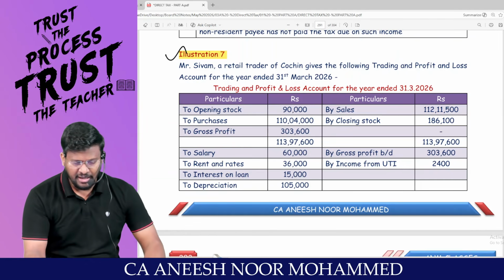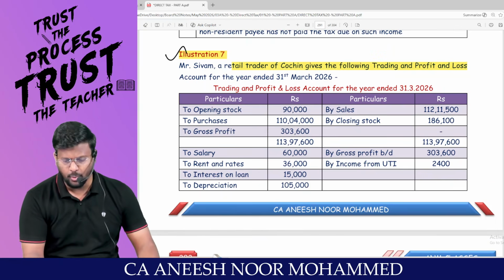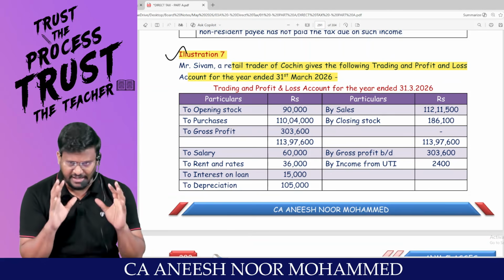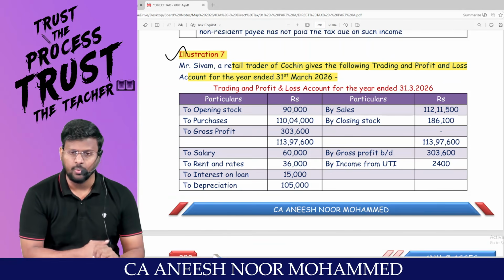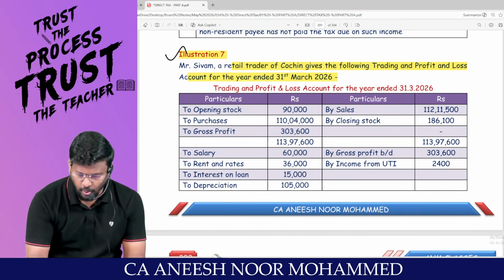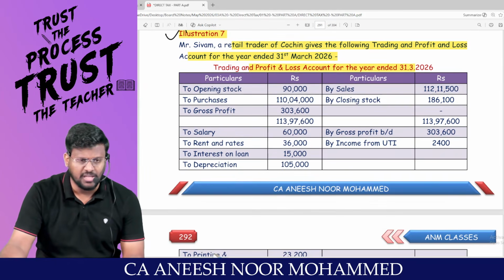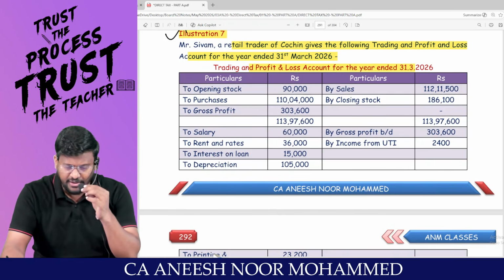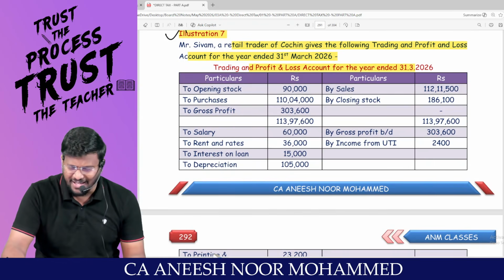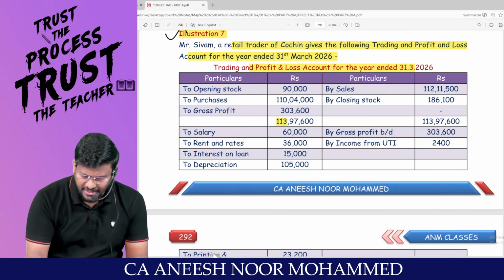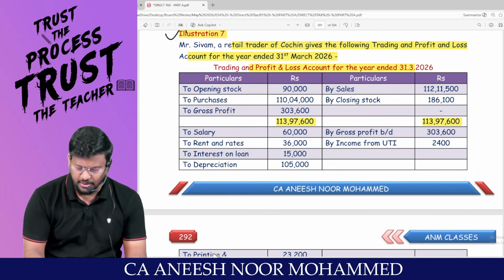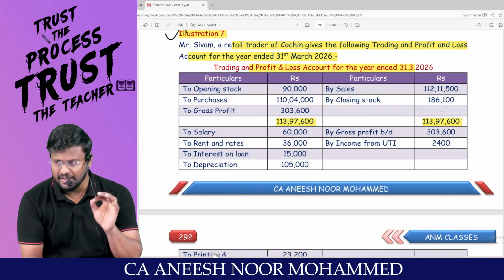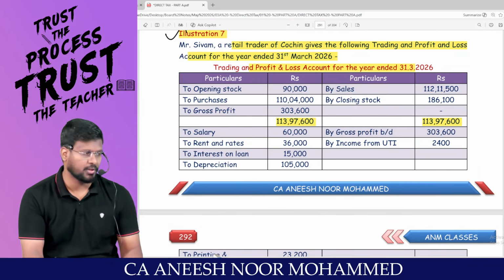Mr. Sivam, a retail trader of Cochin, gives you the following trading and P&L account for the year ended 31st March 2026. My dear lovable students, in the exam, a trading and P&L account like this will be given. Trading and P&L account for the year ended 31/3/2026 because our financial year is 25-26. Sales 1 crore 12 lakh 11,500. Closing stock 1 lakh 86,100. Trading account total basically 1 crore 13 lakh 97,600. Sales are less than 2 crore. That means the assessee is entitled to travel through the presumptive taxation route.